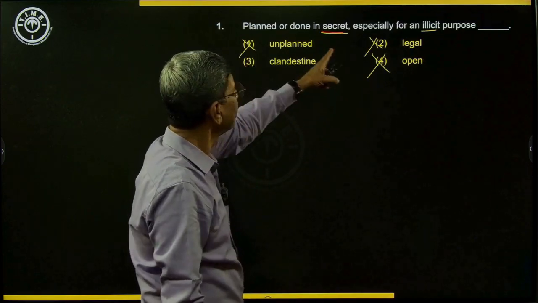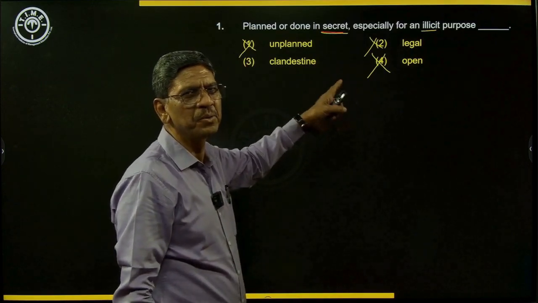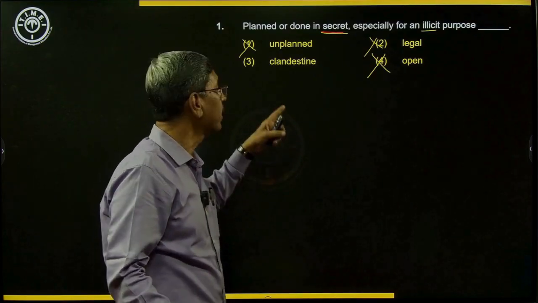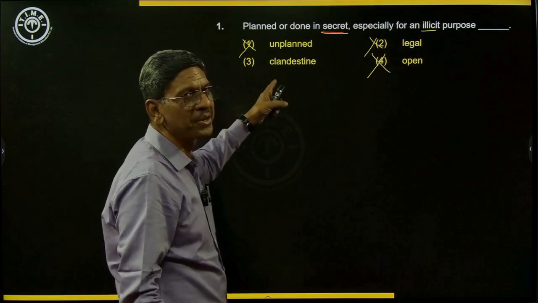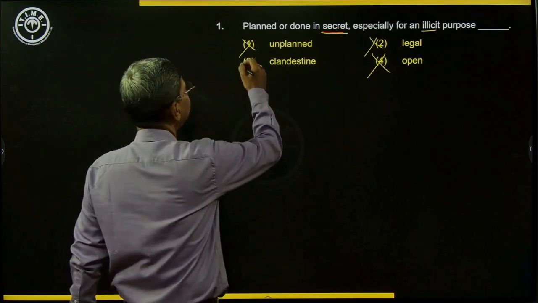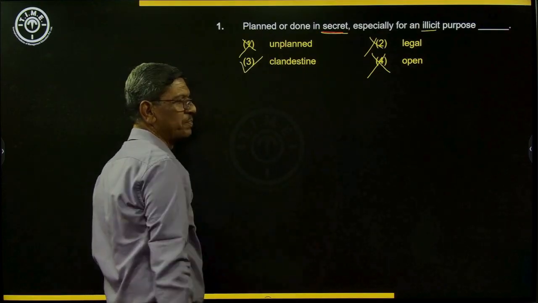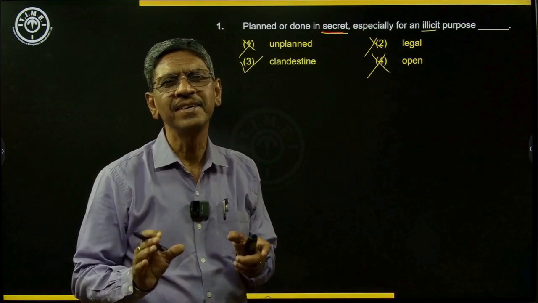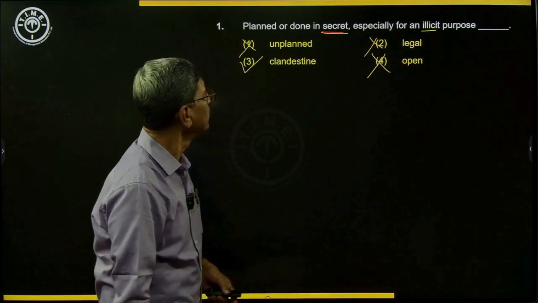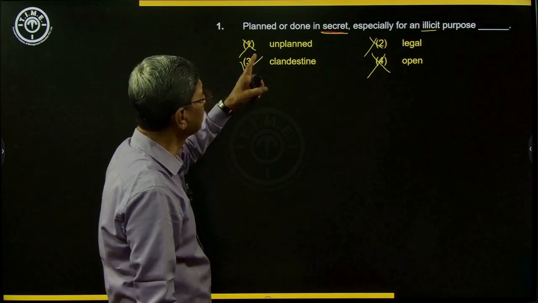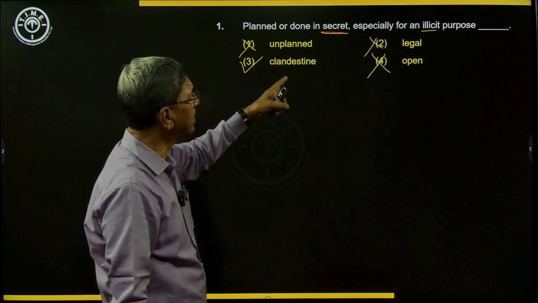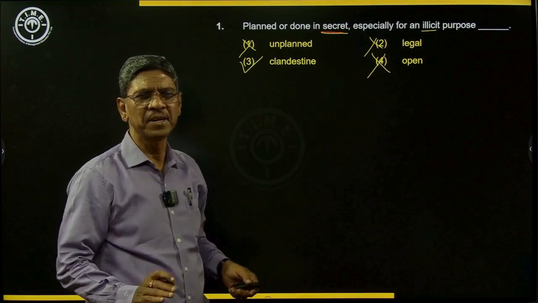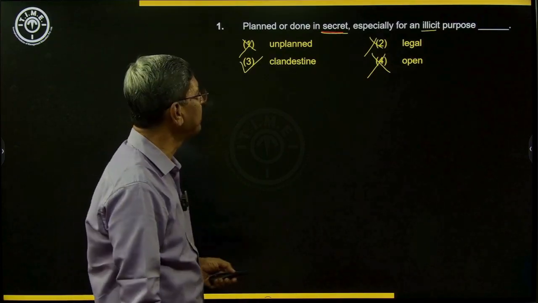If we eliminate those, you come closer to this word, even though you may not have come across it, and this is clandestine. Clandestine means anything that is secretly done, generally something that is illegal. So the first one, something done secretly for an illicit purpose, is clandestine. Remember, it has something to do with secrecy.